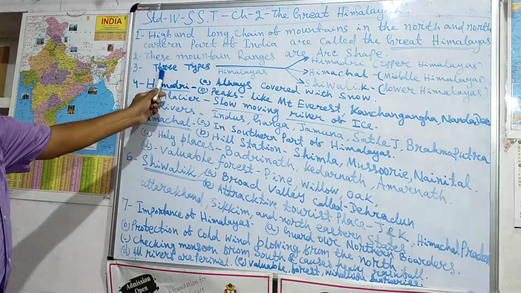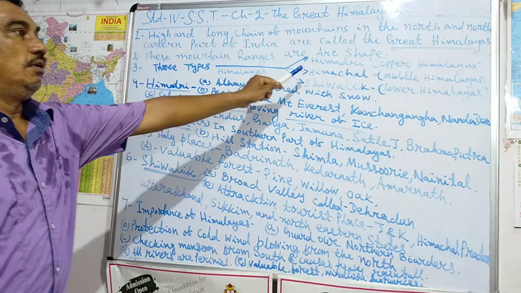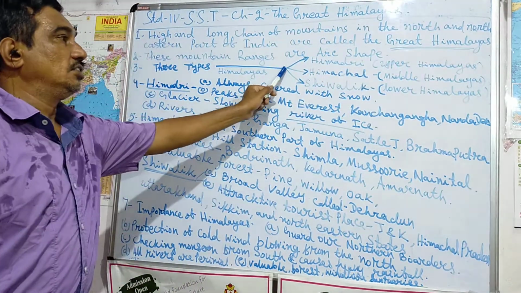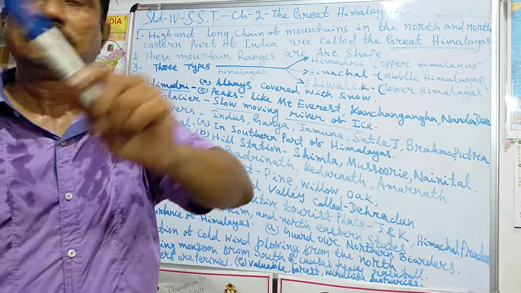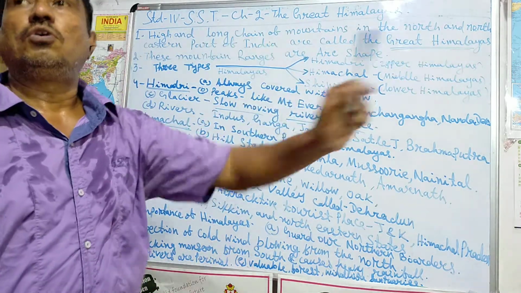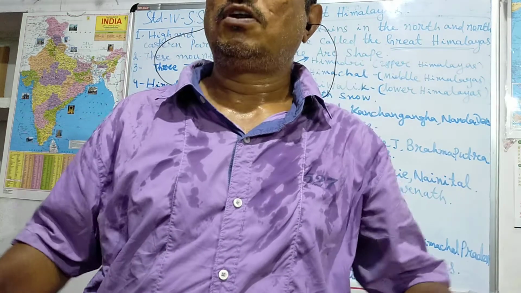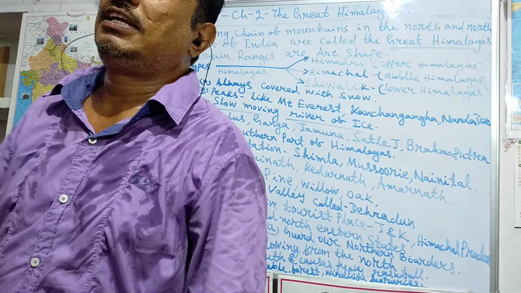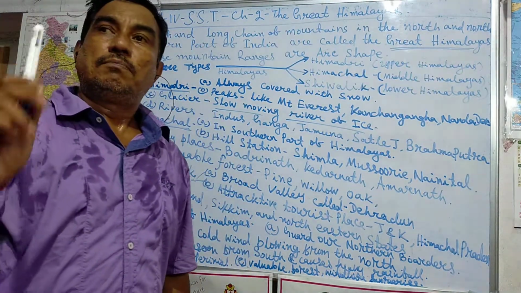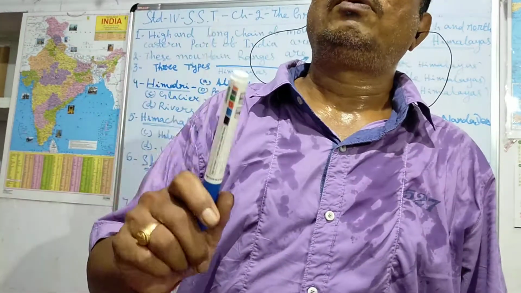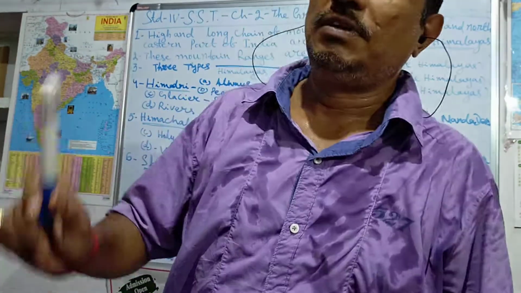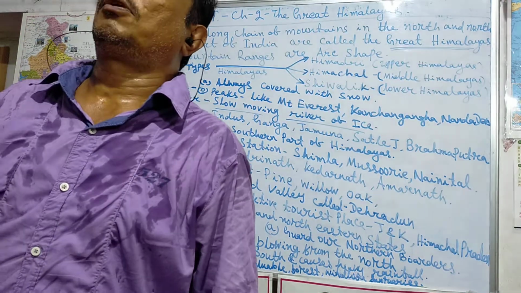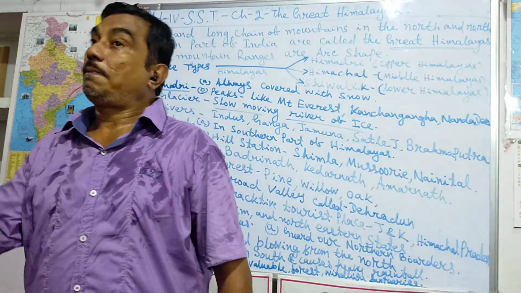So I have already written the three types of Himalayas. One is Himadri, the upper Himalayas. Then second is the Himachal, the middle Himalayas, and the Shivalik, the lower Himalayas. First of all, we have come to Himadri. Himadri is always covered with snow, so it is called Himadri. That is the first point.